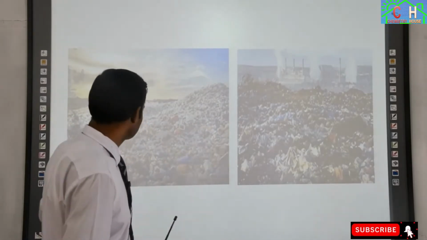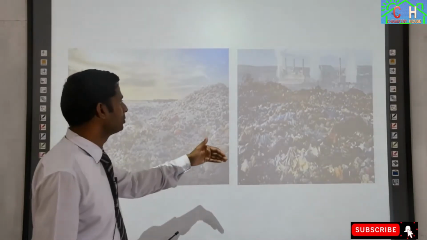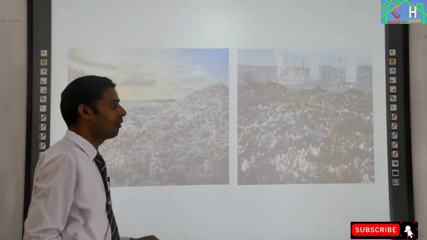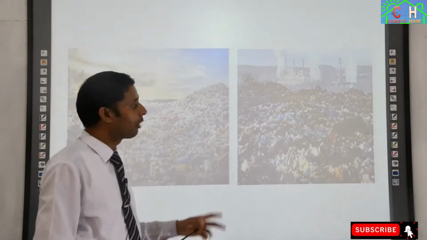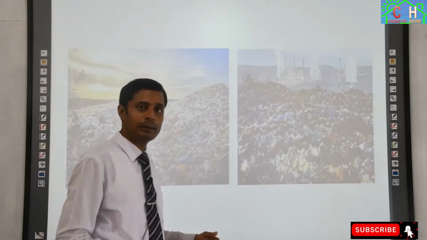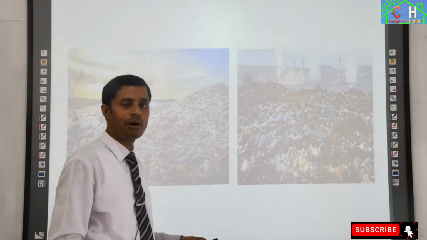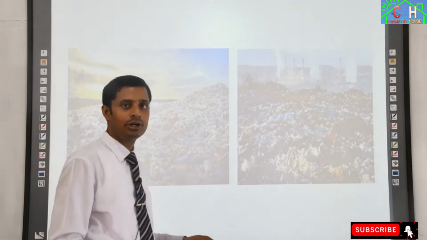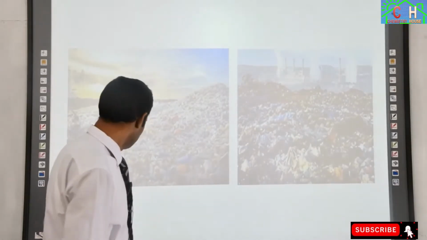That means our soil is getting polluted by this type of plastic materials, plastic bottles, polythene bags or metal carriers, which are coming from the industries, household works, or from human beings.